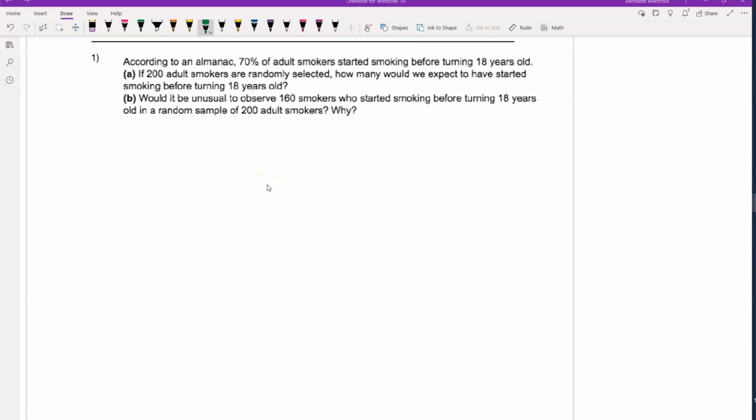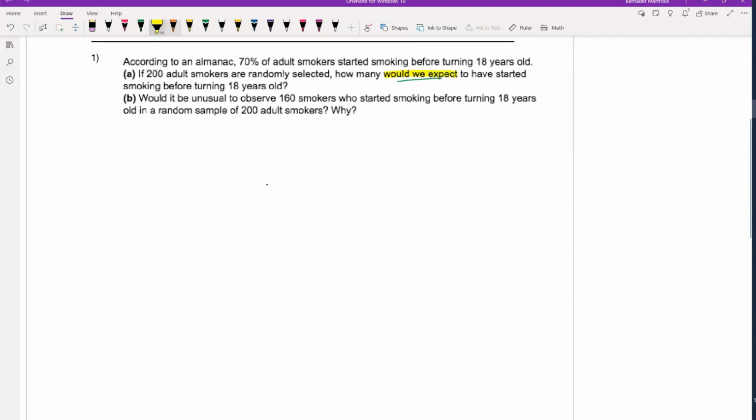Here is the worksheet from chapter 6. In this part, we have 70% of adult smokers started smoking before turning 18. Part A: if 200 adult smokers are randomly selected, how many would we expect to have started smoking before turning 18 years old?